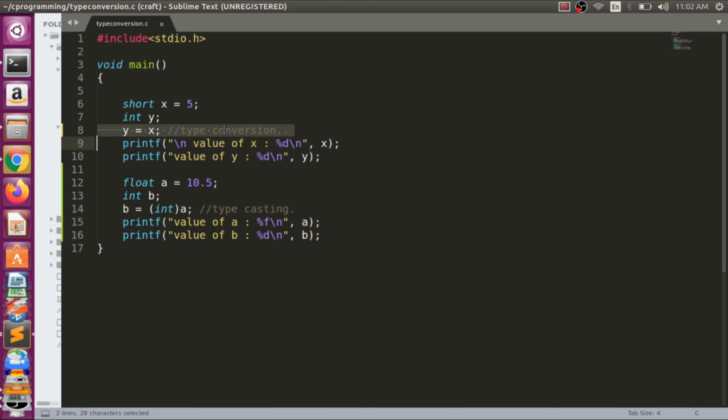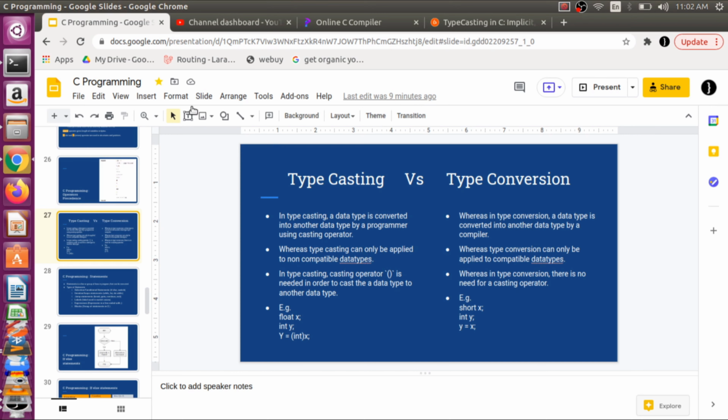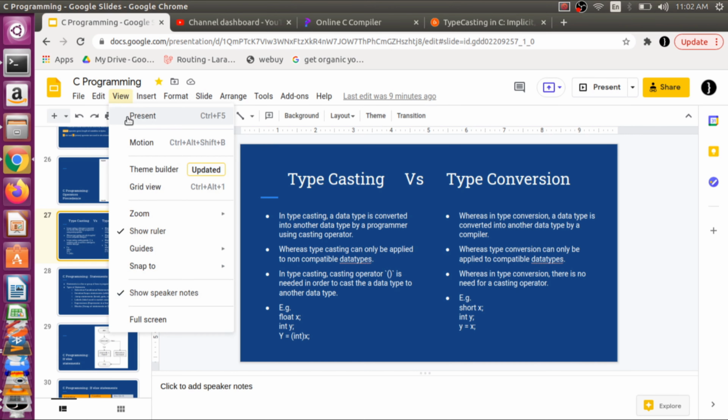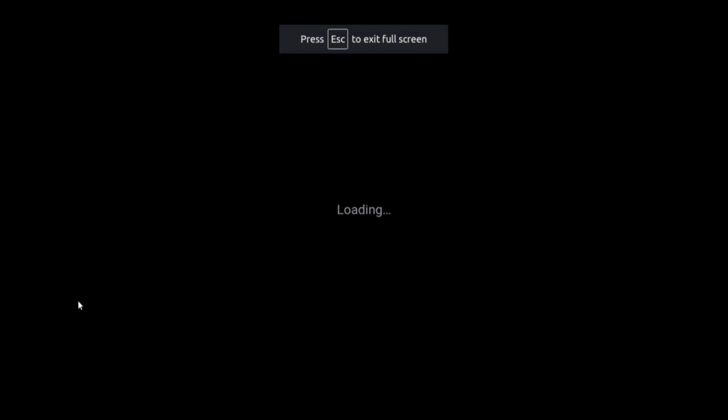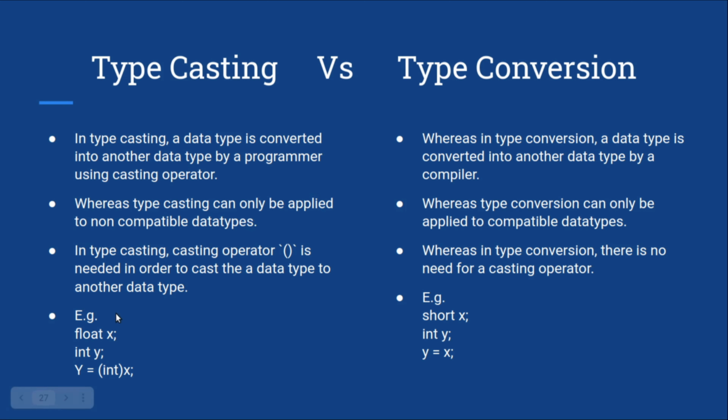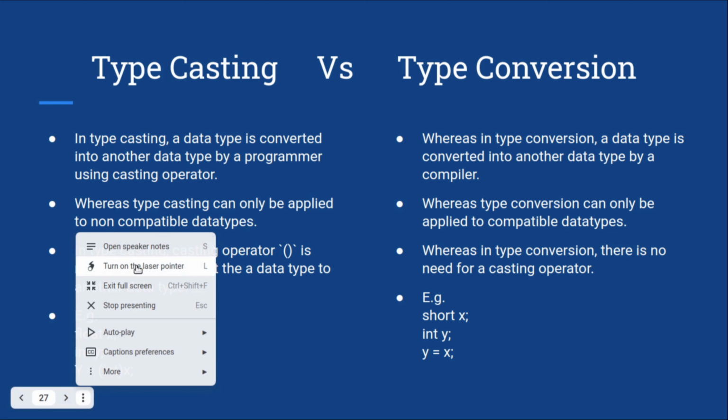So the work is very much similar, right? But we should understand what is the work of type conversion and typecasting. So basically when the compiler automatically converts the data type, that is type conversion, and when a developer forcefully converts a data type into another data type, that is known as type casting.